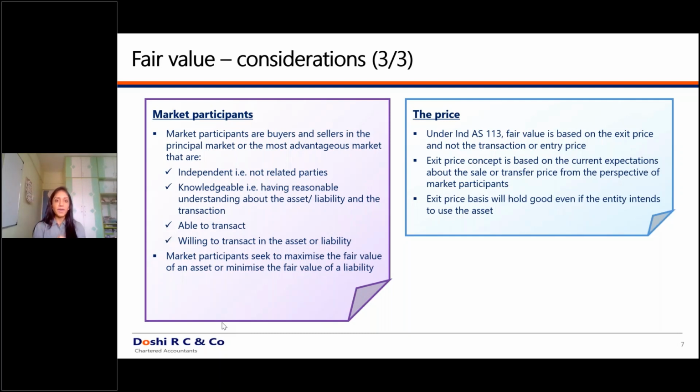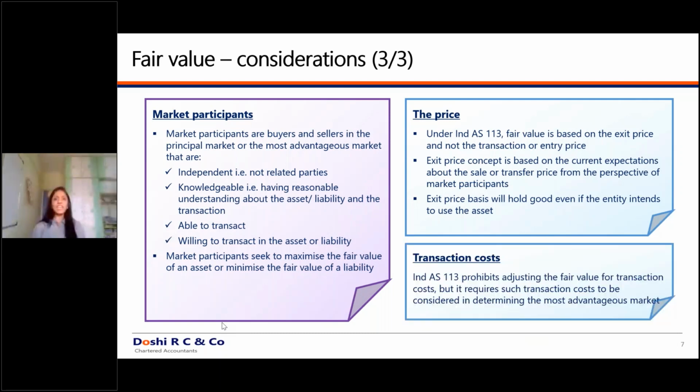Now, exit price is the price at which I can exit from that particular asset. The new buyer can buy that asset, and the new buyer is going to use that asset for the remaining useful life. So this is about the price that you will assign for that asset. Now remember, any kind of transaction cost will not be reduced from the fair valuation.